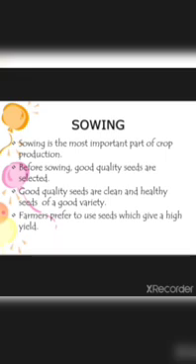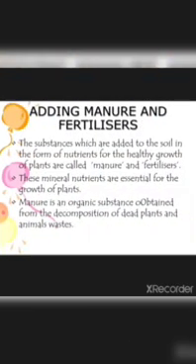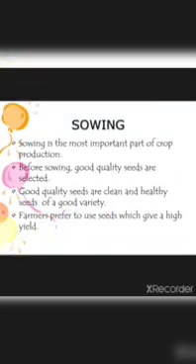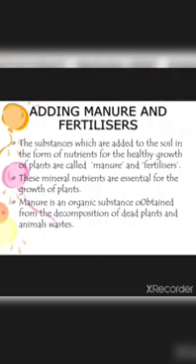Farmers prefer to use the seeds which give a high yield. So farmers mostly choose seeds that give a high yield. Then, adding the manure and the fertilizers.